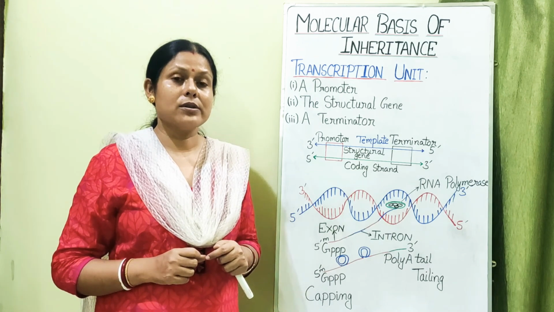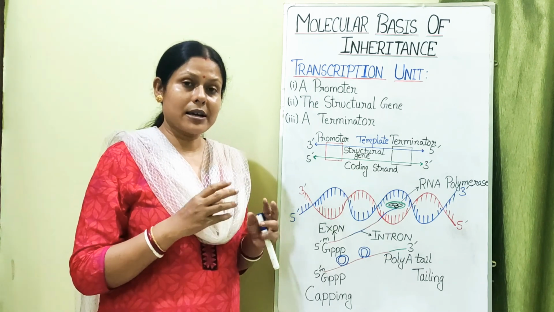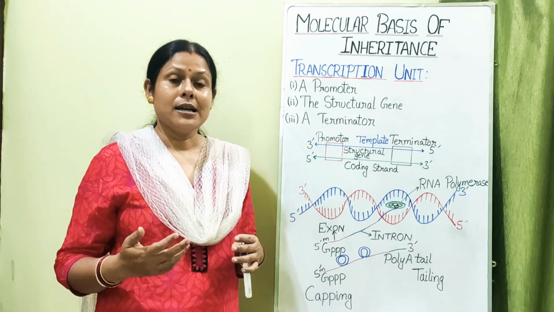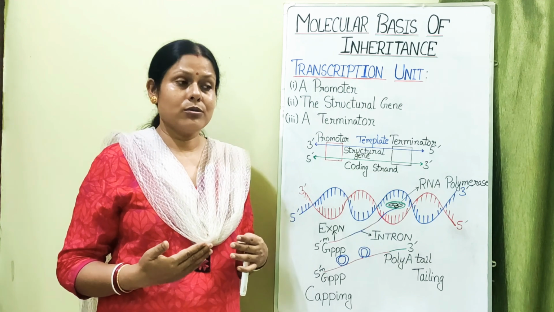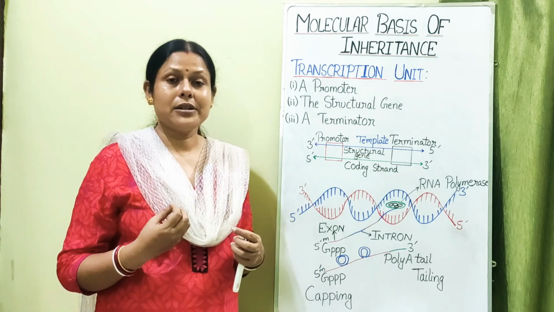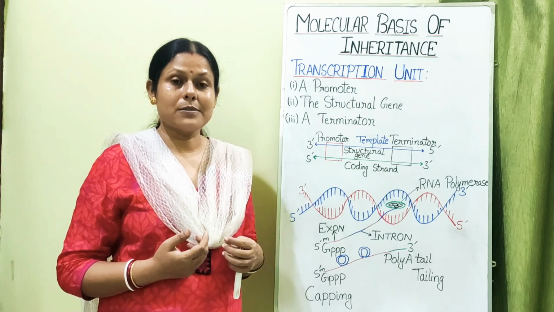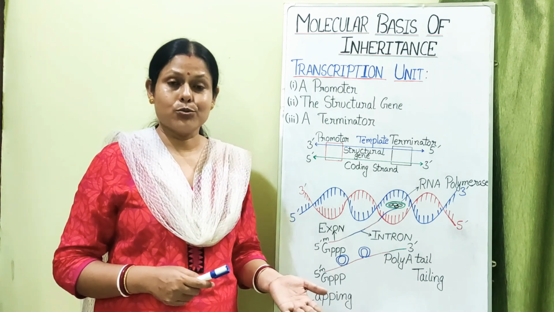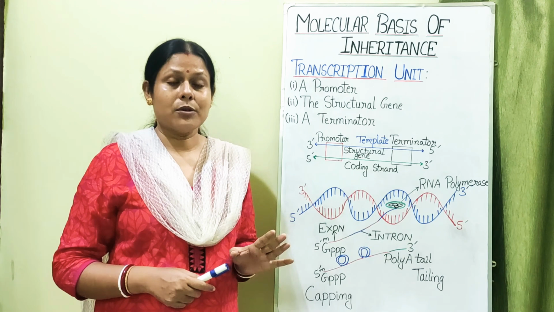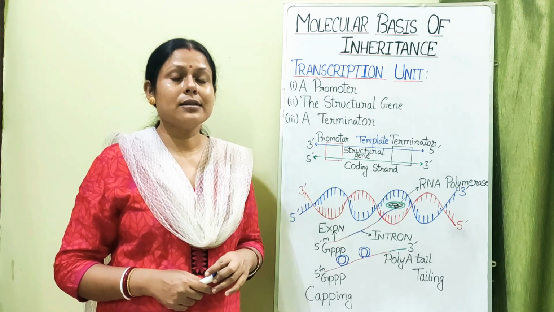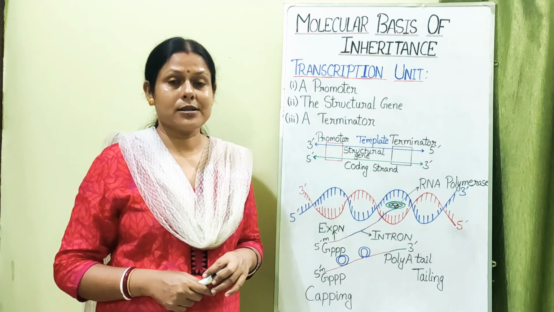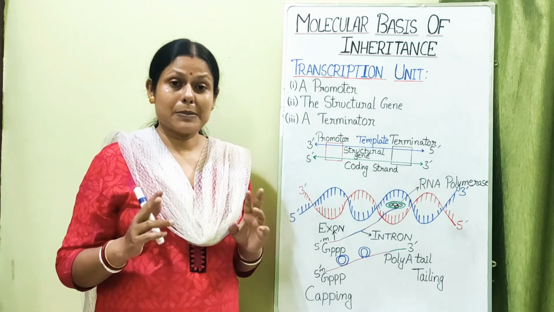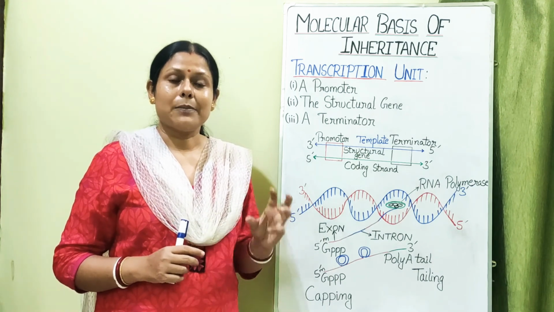The reason is that if they do not have a cap and a tail, then as you know, RNA is liable to be attacked by the various enzymes present in the cytoplasm, and it will be degraded before being translated into protein. So to protect it from the catalytic actions of the other enzymes present in the cytoplasm, the mRNA produced after splicing needs a capping and a tailing.